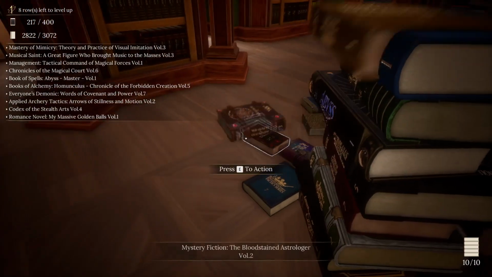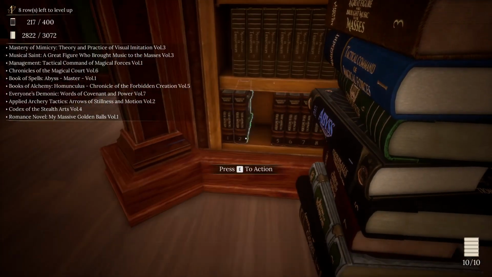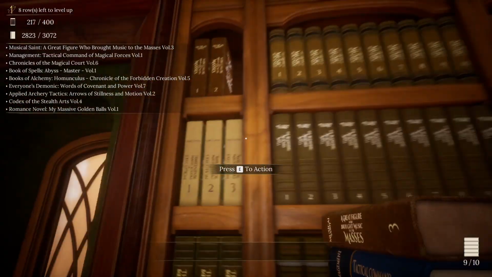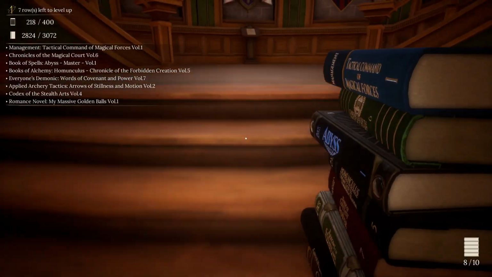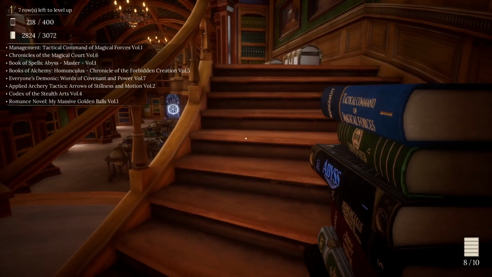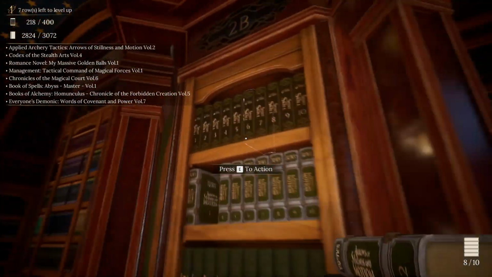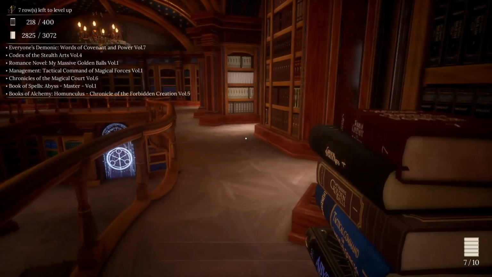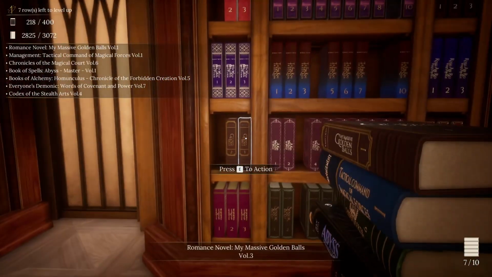Let's grab the next 10 books here. Okay, so we've got Transfiguration. Volume 3 goes right here. Musical Saying, a great figure who brought music to the masses, Volume 3. Management, Tactical Command. So I've got Management, Jurisprudence, Destruction, Alchemy, Language, Archery, Stealth, and Romance. So let's get the Applied Archery Tactics of Stillness and Motion, Volume 2. Then we should have Romance, My Massive Golden Balls, Volume 1. And that goes right here.